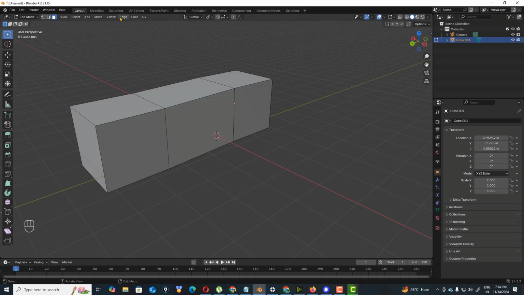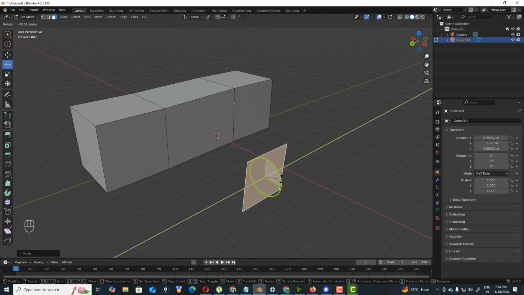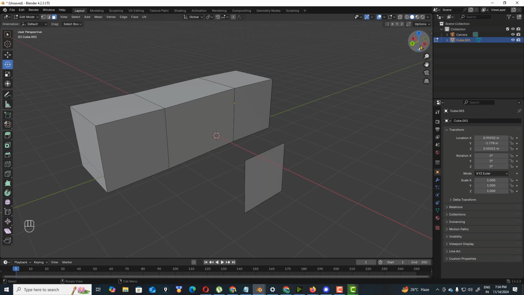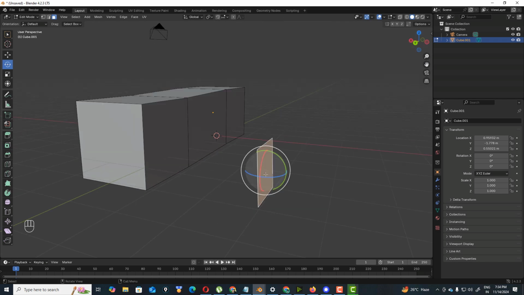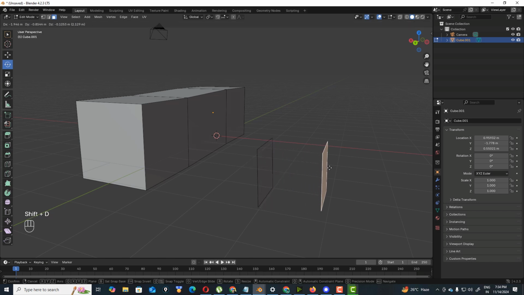So go to add, and I'm going to add a plane. Grab it here and rotate it a little bit. Now we need another example to understand this. Hit T. This is another one.